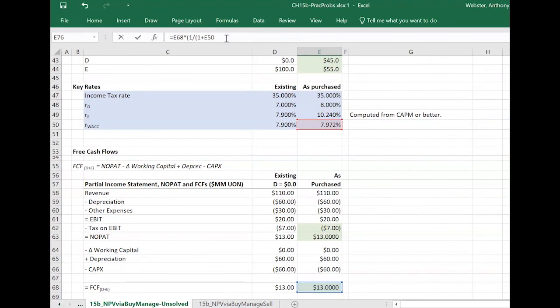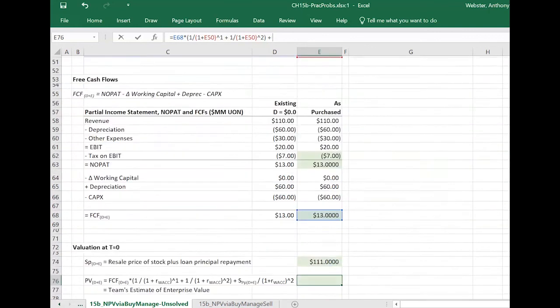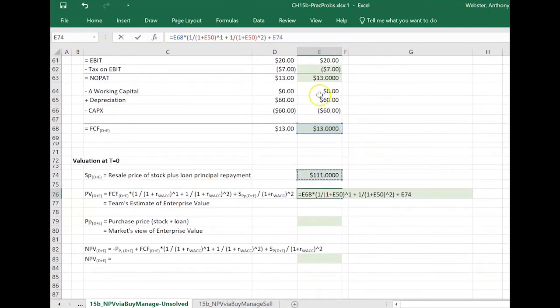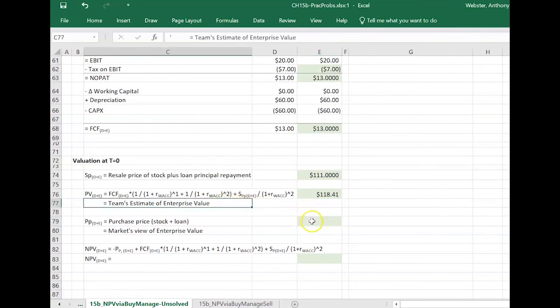They're changing the capital structure, so we expect that WACC to change. And there's our first free cash flow plus 1 over 1 plus the WACC raised to the 2. Okay, and then finally, we need to include here our 111 and discount that back by 2 years. And that's 118.41, and that seems to make some sense. So that's the team's estimate of the enterprise value.